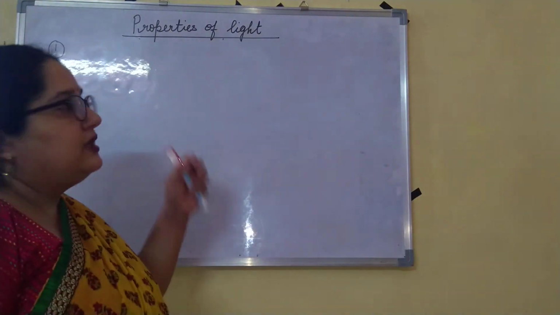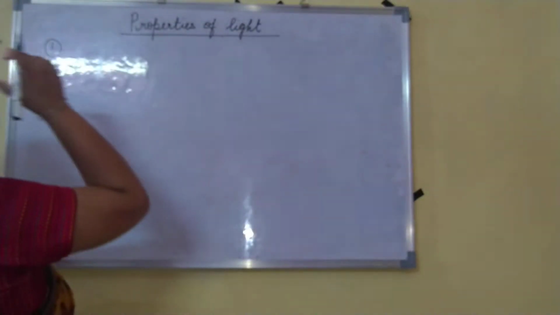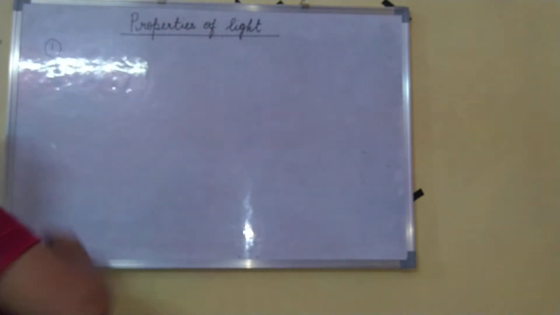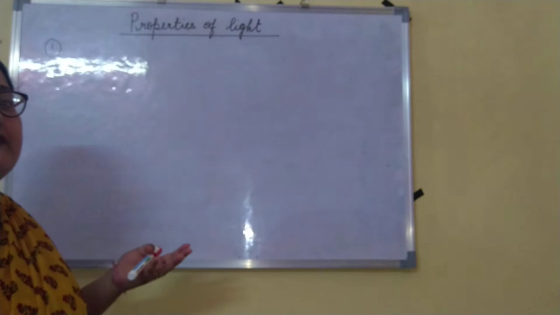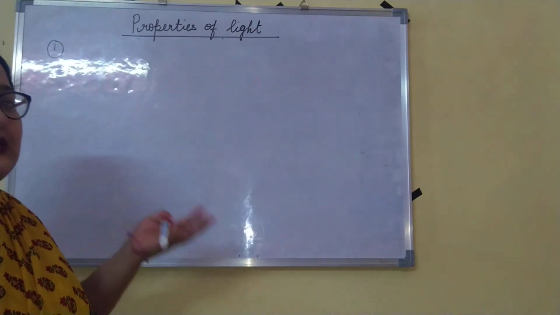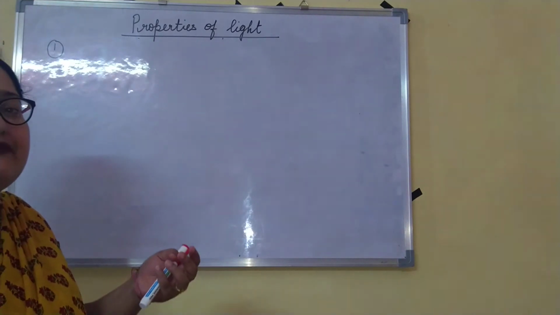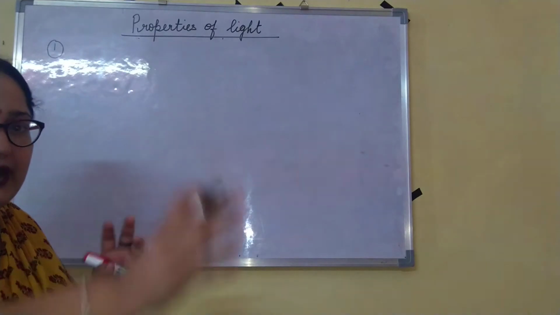So students, today we are going to discuss the properties of light. So what is the property of light? First property of light is that light travels in a straight line. You have studied this property in class 6th also, and you have done the experiment also, in which we have taken a candle and a pipe.